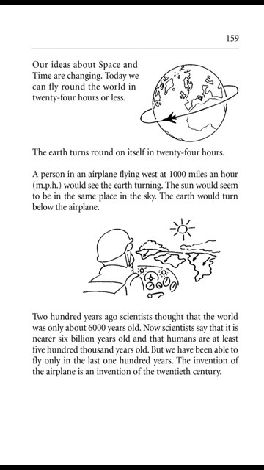Page 159. Our ideas about space and time are changing. Today we can fly round the world in 24 hours or less. The Earth turns round on itself in 24 hours. A person in an airplane flying west at 1,000 miles an hour would see the Earth turning. The sun would seem to be in the same place in the sky. The Earth would turn below the airplane.